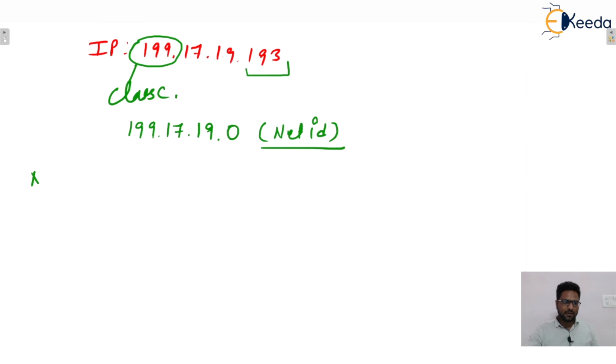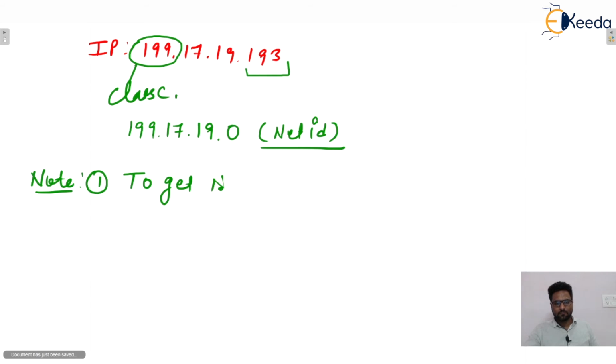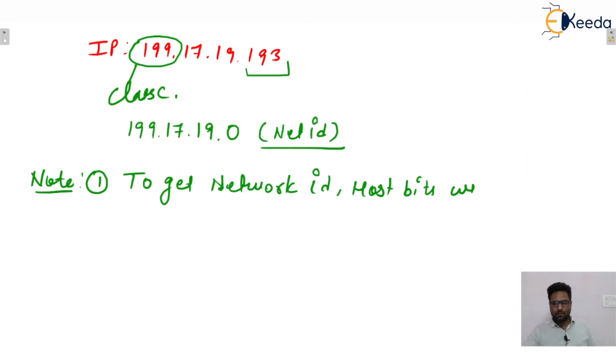So you can write down this note, the first point: to get the network ID, put all host bits equal to 0.